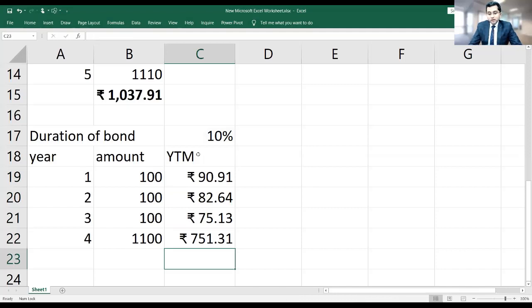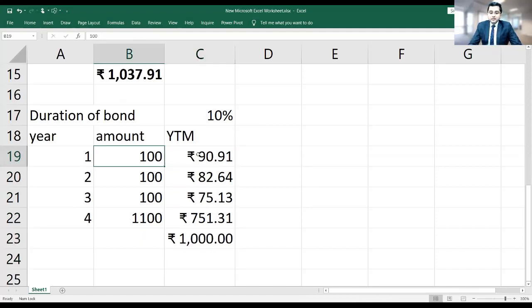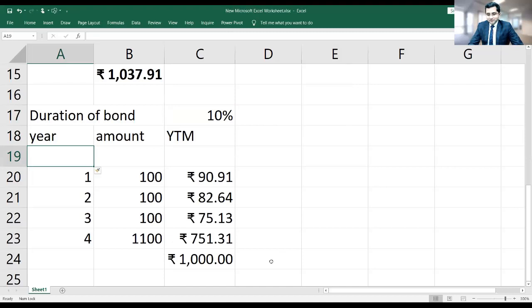Then I make a sum total. So see, the coupon is 10% and redemption YTM is also 10%. That's why the bond is valued at par. Now what is duration? Duration is nothing but weighted average of the time. Anjali ma'am, what is duration? It is nothing but weighted average of the time.